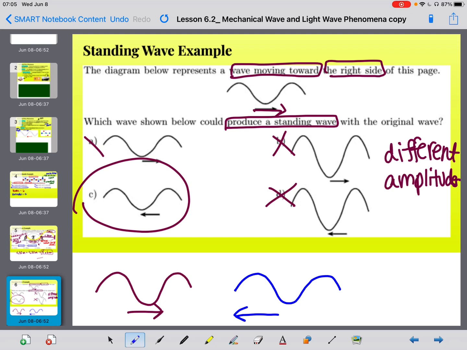Okay? So that's pretty much it for, at least, the mechanical wave property. Now we're going to talk a little bit more specifically about other types of phenomena we see.